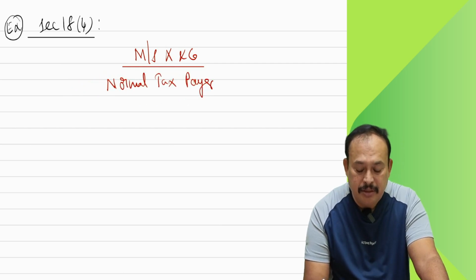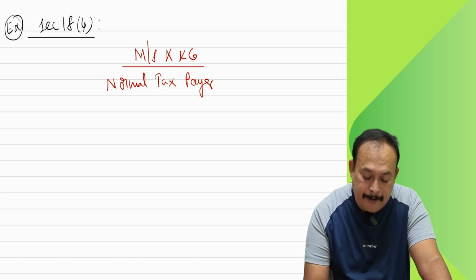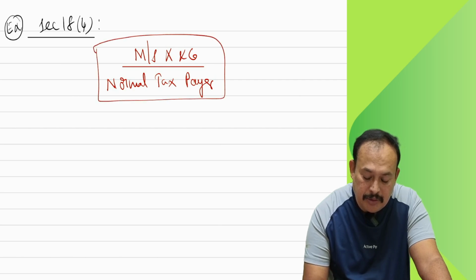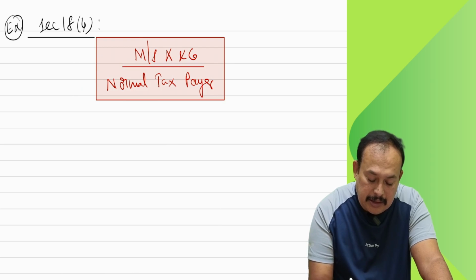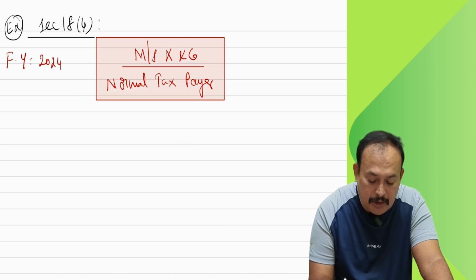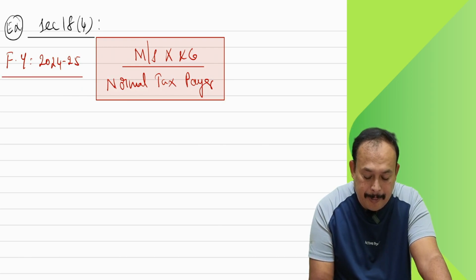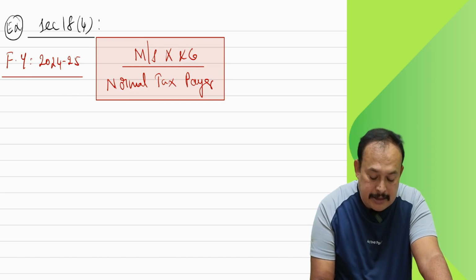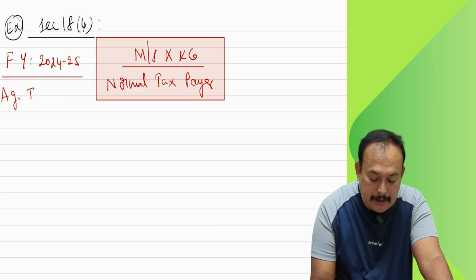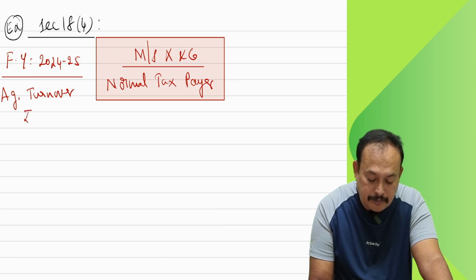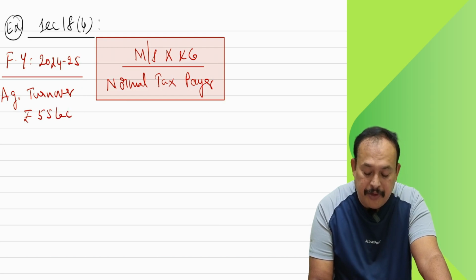That means a registered person paying the normal tax. So here, what happened? This fellow, in the financial year 24-25, had an aggregate turnover of rupees 55 lakhs.